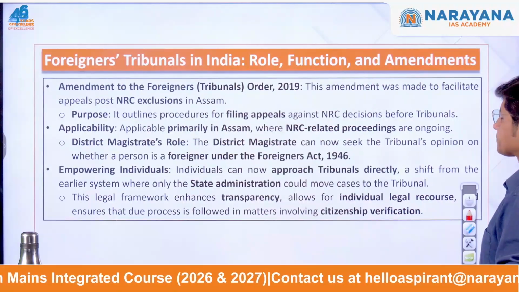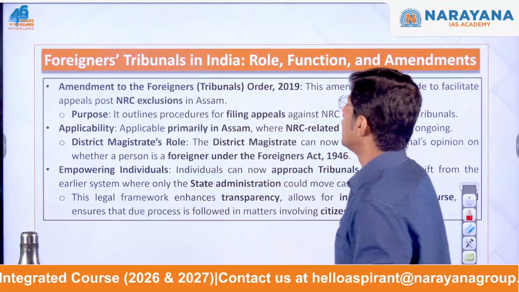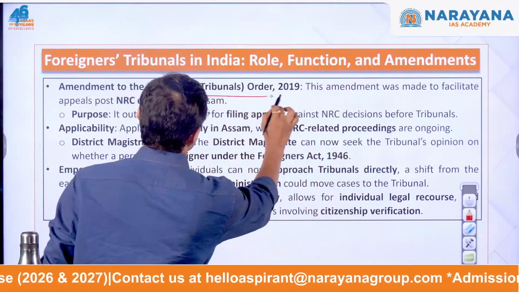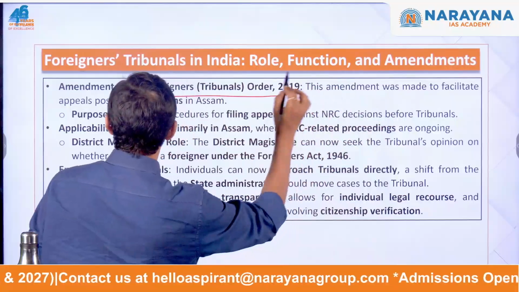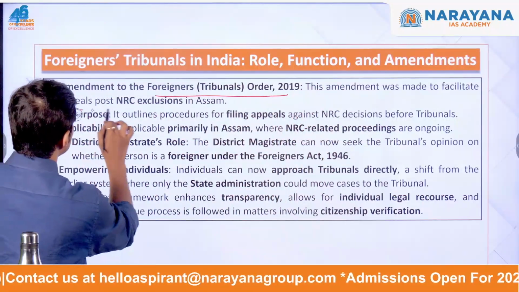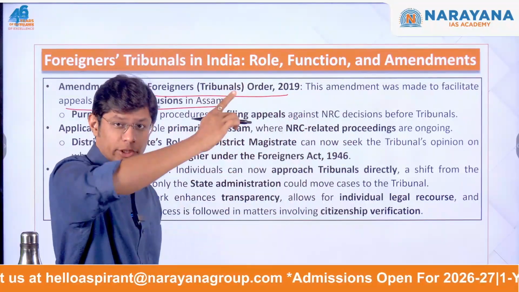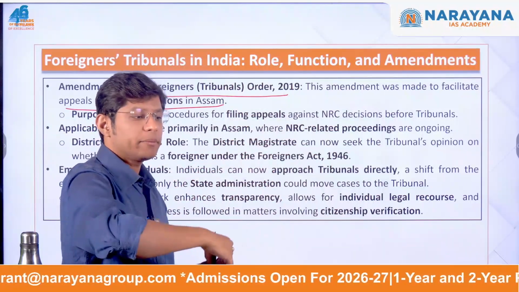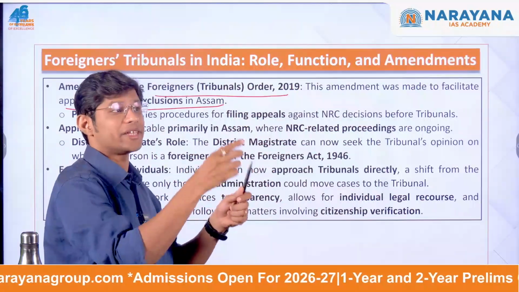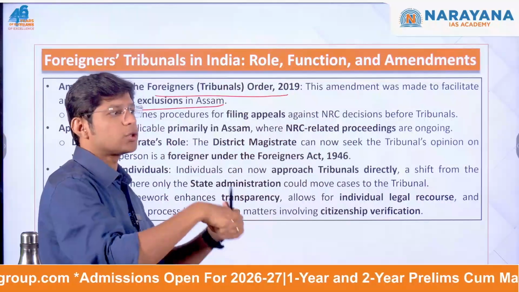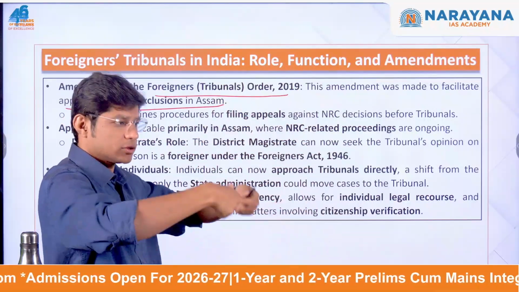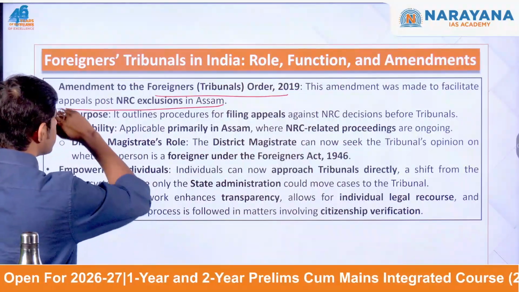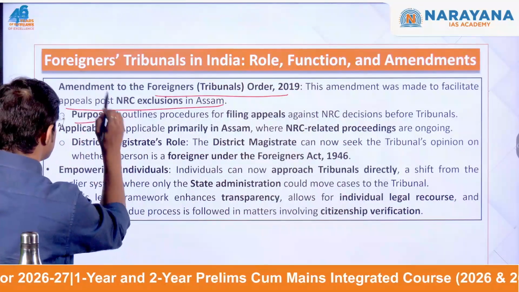Next, amendment to the Foreigners Tribunal Order 19. Now this amendment was made to facilitate appeals post NRC exclusion. As I told you, in the year 19 the NRC exercise was completed. So people who did not find their name in the NRC, in order to give them a chance so that they could appeal to prove their citizenship, India, the central government established tribunals.